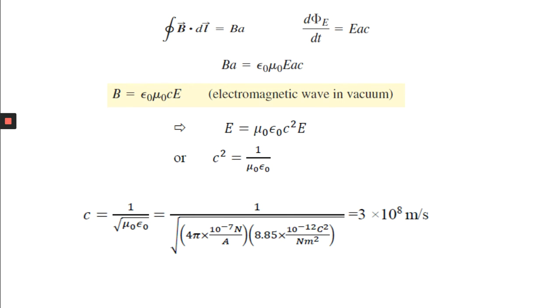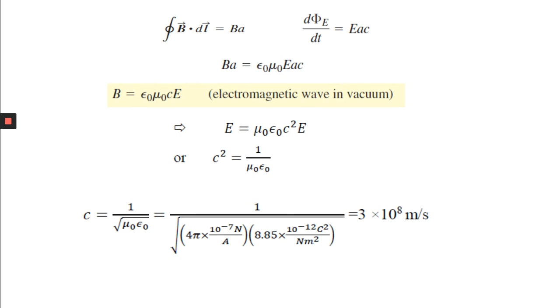So C is 1 by root over mu 0 epsilon 0. If you put the value of mu 0, 4 pi into 10 to the power minus 7, and epsilon 0, 8.85 into 10 to the power minus 12, it is found to be approximately 3 into 10 to the power 8 meter per second.